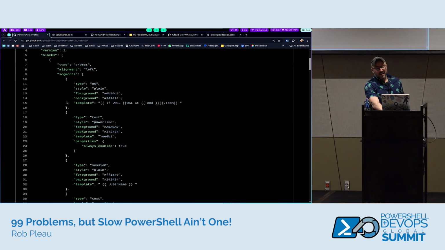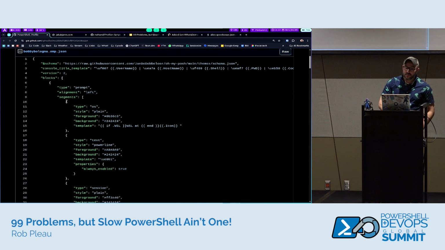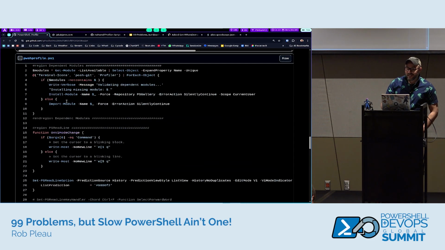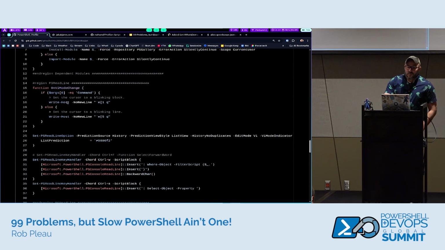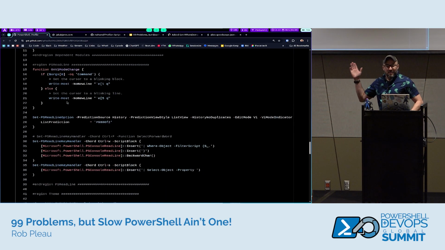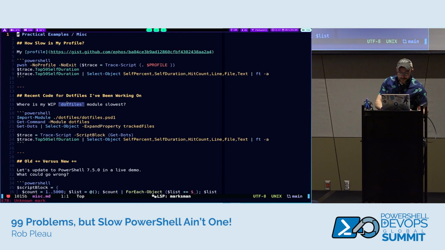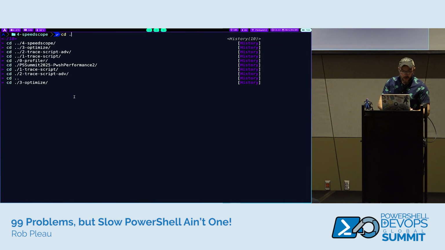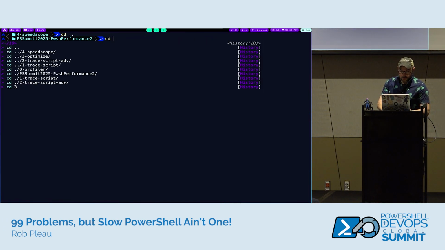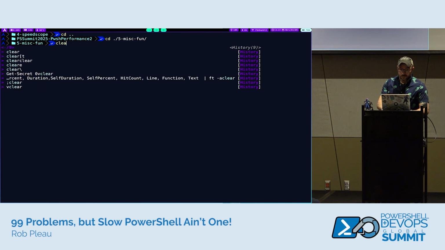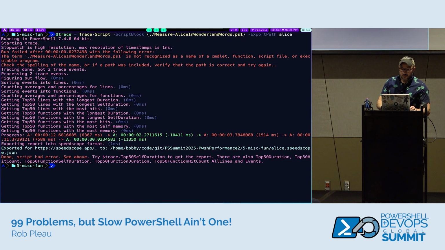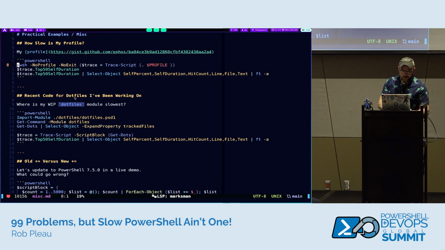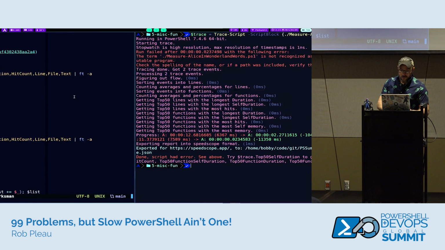I do have an Oh My Posh theme. I made my own one because I like to turn a lot of knobs. But this is the profile itself, and we're going to run Profiler against it. And this was not super surprising to me when I first did this, but this is a very common use for Profiler. And we've got to copy the right path. There we go.